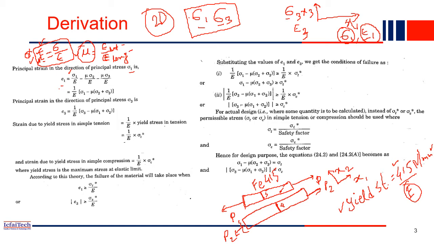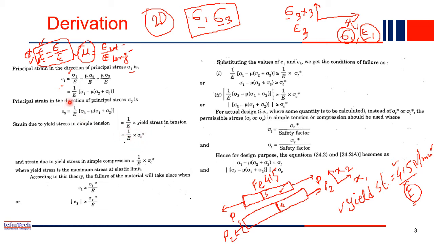Strain will be stress by modulus of elasticity, so yield strain will be 415 by E, where E is the modulus of elasticity. The same thing is written here also: due to the yield stress in a simple tension, sigma t by E, that much will be the yield strain. So when the material reaches that much strain, your material simply fails.